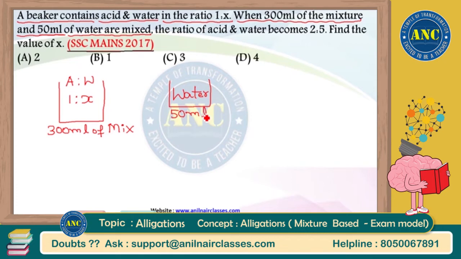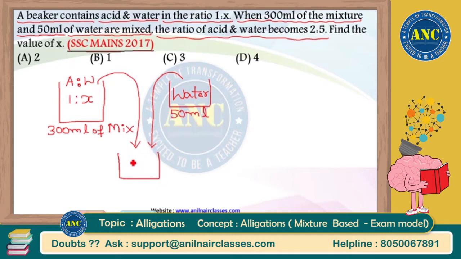The question says, when 300 ml of mixture of the first vessel and 50 ml of pure water from the second vessel are mixed together, then the ratio of acid and water becomes 2:5. There is another vessel, a new vessel, in which acid and water ratio becomes 2:5.